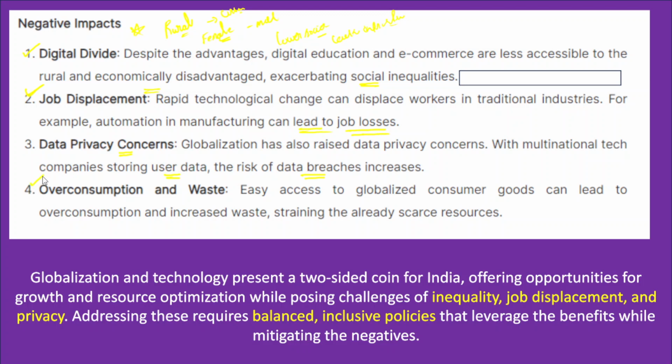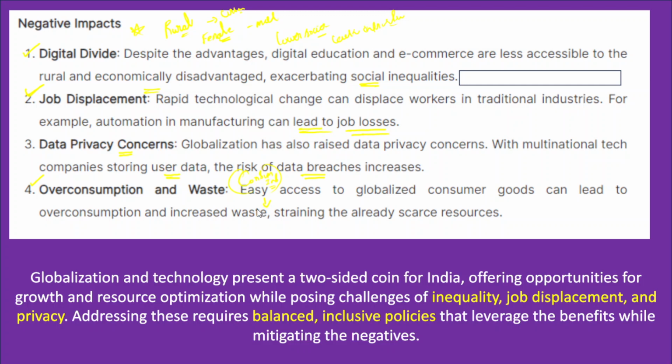And we need to talk about overconsumption and waste generation. The world is now marked by consumerism and individualism. They mostly emphasize overconsumption, and that has been resulting in the creation of a lot of waste.